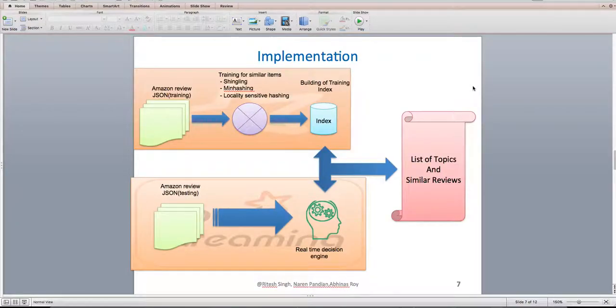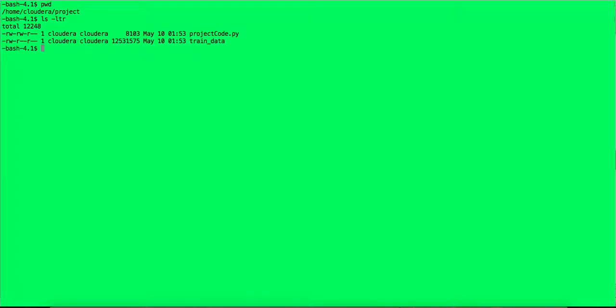Now we'll go through demonstrating how this entire system works on our Cloudera VM, and we'll also go through some of the code related stuff and explain these steps. To demonstrate that, I have two screens of my Cloudera VM here, and we have our Python code. As we mentioned, we are using NLTK for topic extraction, and Spark is our main streaming engine, and it contains all our training data sets as well.